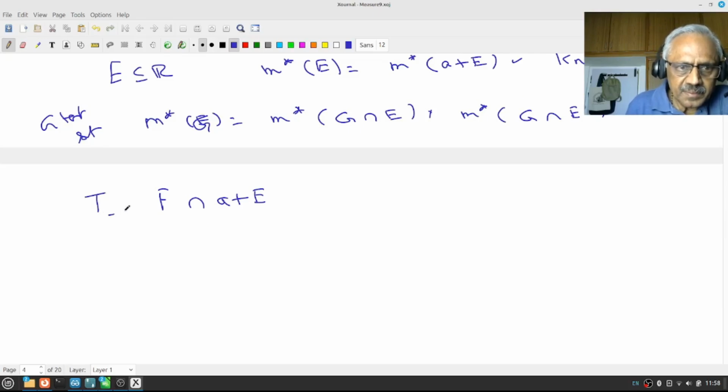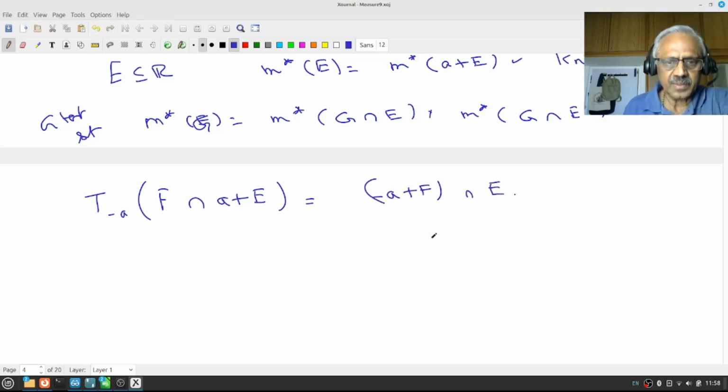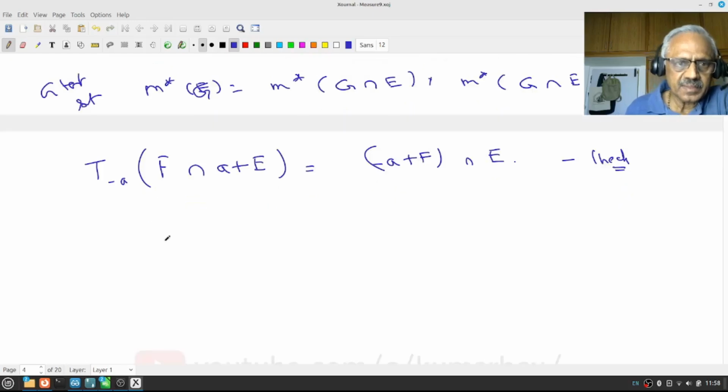T_{-a} of F intersection (a plus E) is simply (minus a plus F) intersection E. Please check, this is trivial checking. You start with any x in F; therefore it will be minus a plus x, which is in minus a plus F. And if x is in a plus E, then x is a plus y, therefore x minus a is y, which is in E. You understand that?